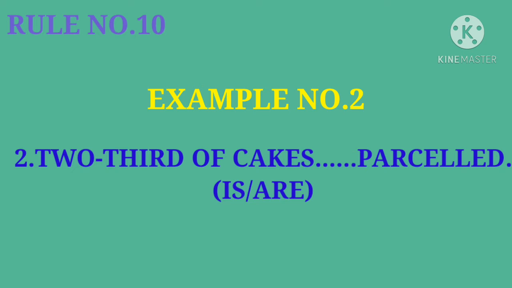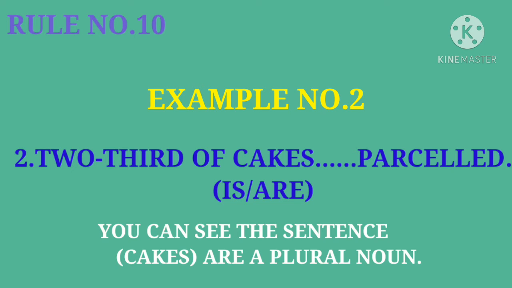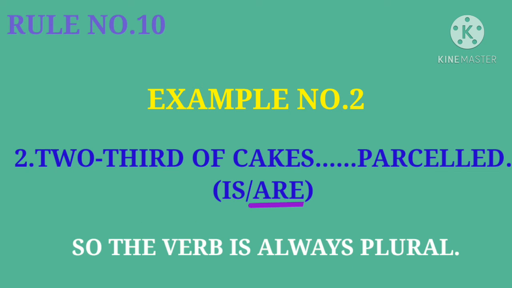Example number 2. Two thirds of cakes dash parcel. You can see in the sentence cakes is a plural noun. So the verb is always plural.